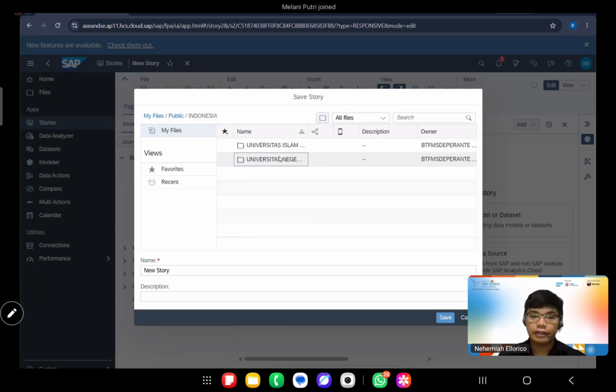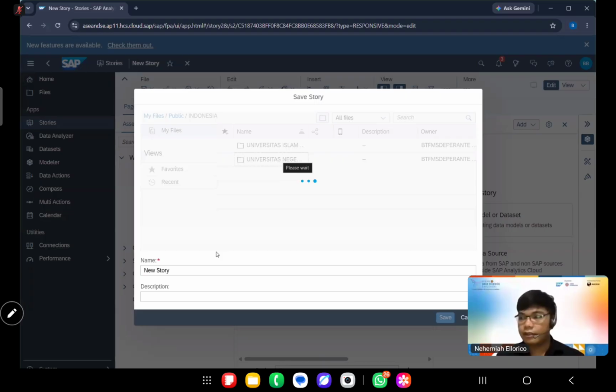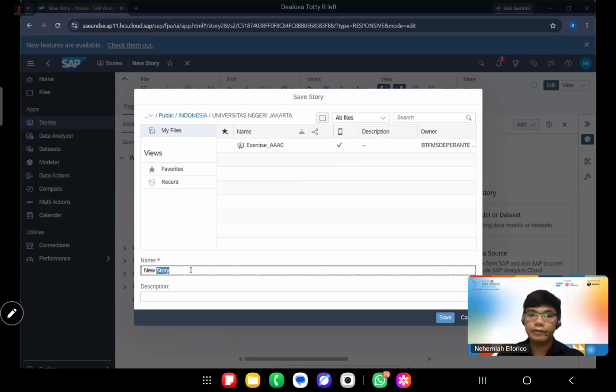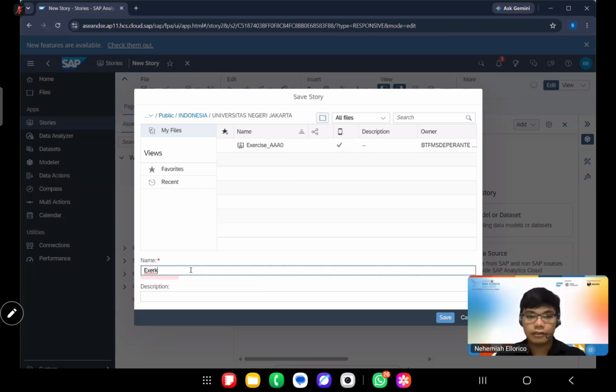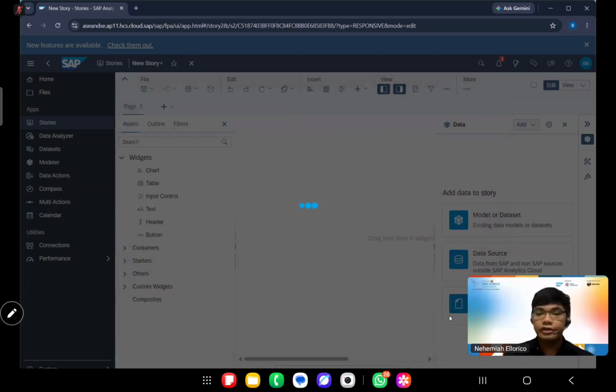Indonesia, then our university, and then let's name it exercise, and then okay, save it first, and then we will continue.